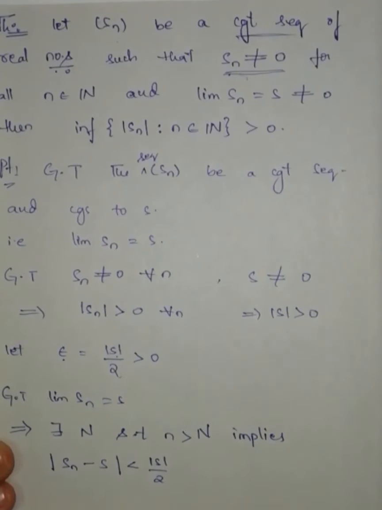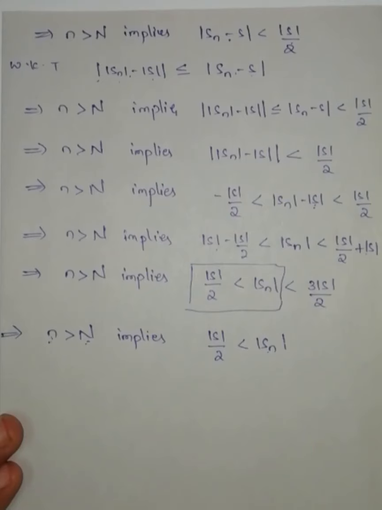But I don't know about modulus of S1, modulus of S2 till modulus of S10. After modulus of S10, all the terms are greater from this condition.